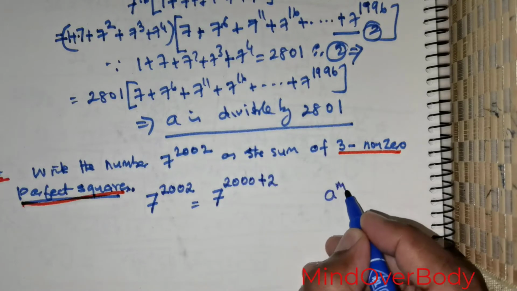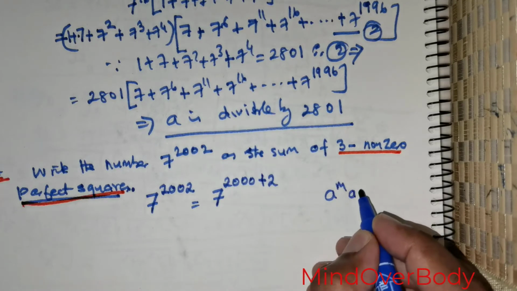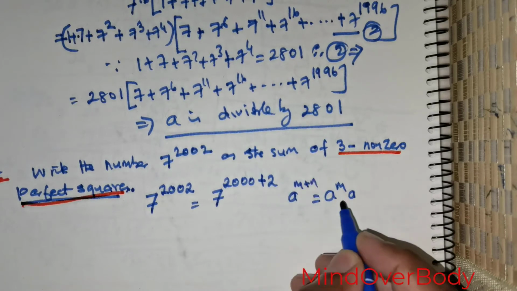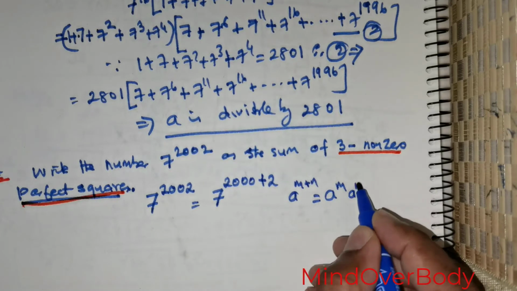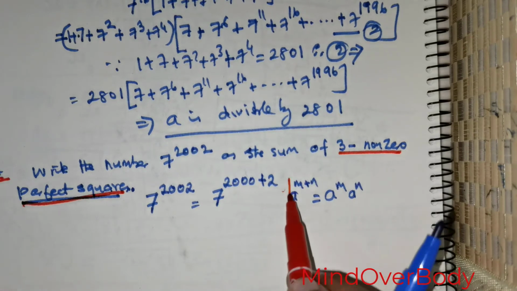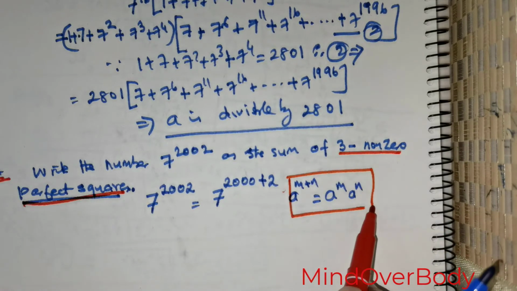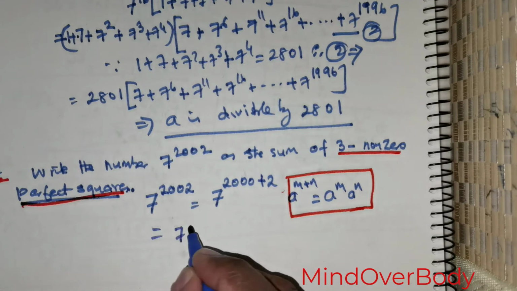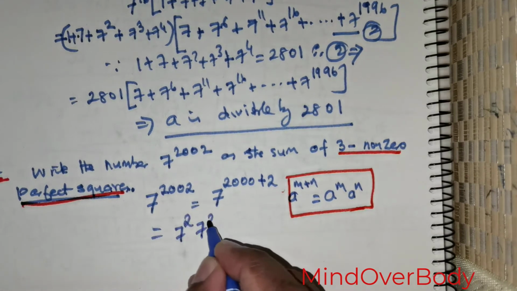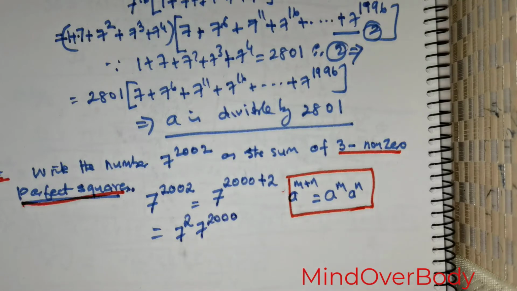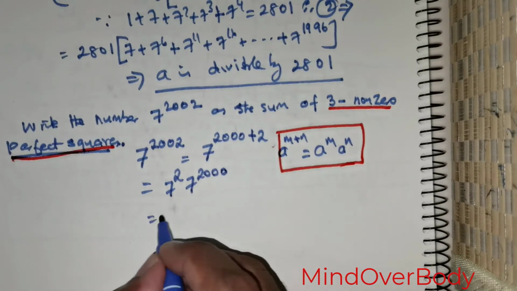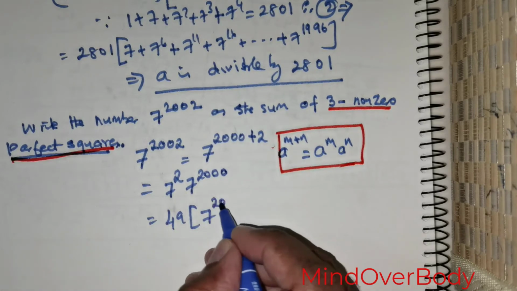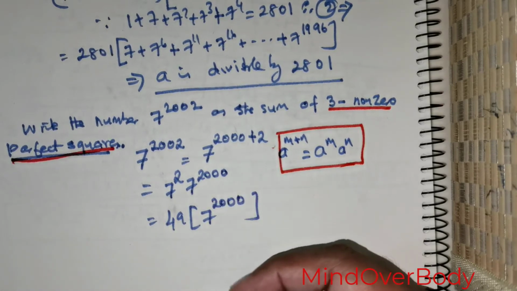I know that a raised to the power of m plus n can be written as a raised to the power of m times a raised to the power of n. This is the popular exponent rule. So I can rewrite this as 7 squared times 7 raised to the power of 2000. Now 7 squared is nothing but 49, so I've got 49 times 7 raised to the power of 2000.